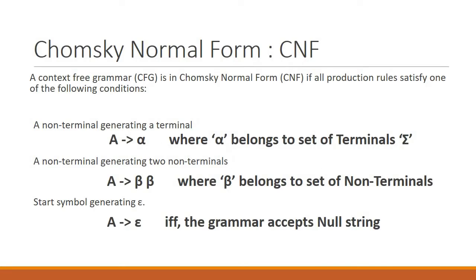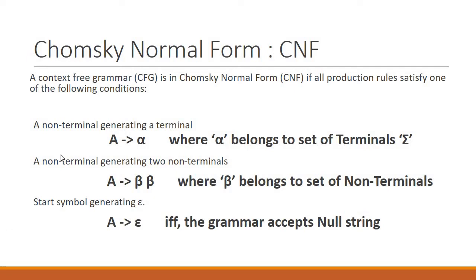Okay, so today's topic is Chomsky's normal form. In the Chomsky's normal form, there is a set of production rules which we need to follow in order to convert any context-free grammar. So what are the rules?